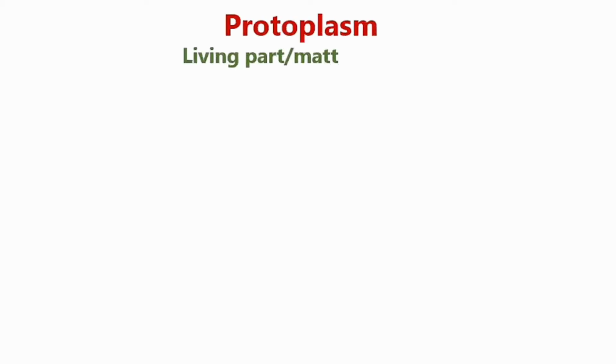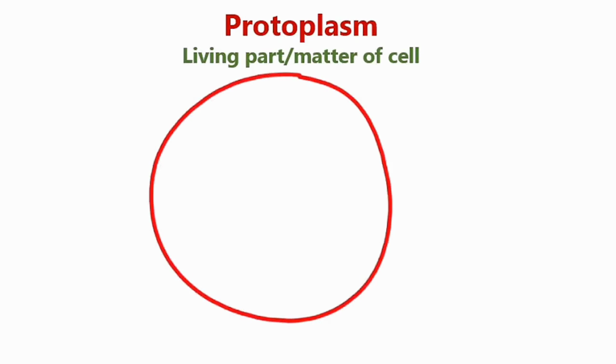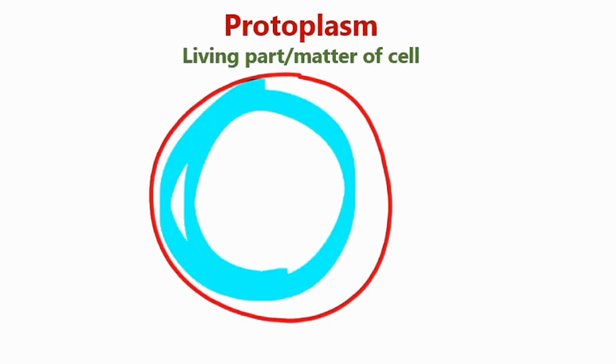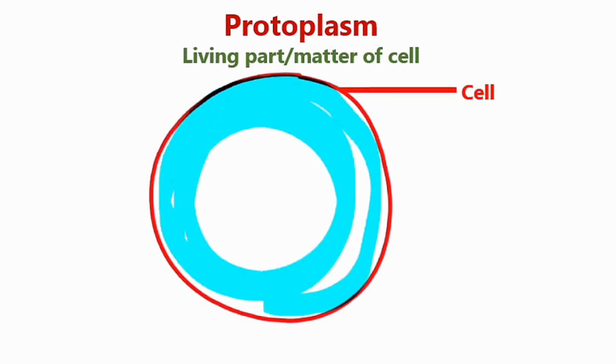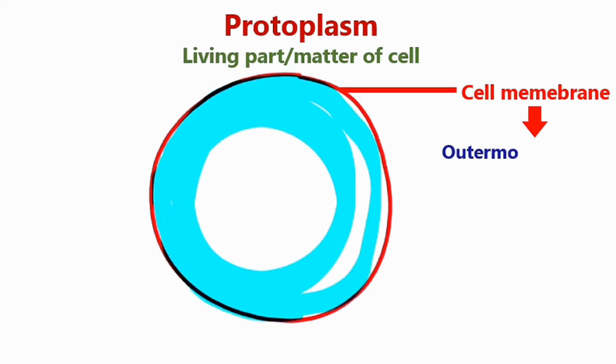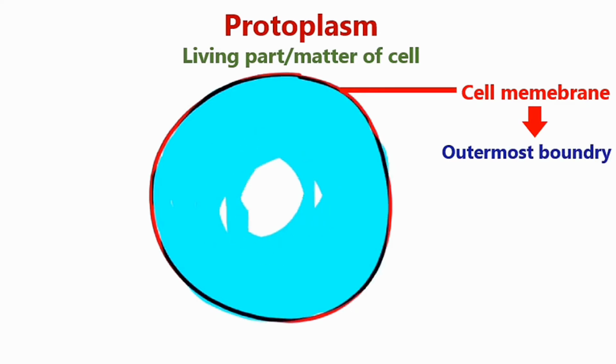Protoplasm is the living matter of the cell. It has three main parts: cell membrane, nucleus, and cytoplasm. Cell membrane is the outermost boundary in animal cells, while in plant cells it is covered by another boundary known as cell wall. Cell membrane separates the inside of the cell from outside. It is partially permeable and allows only selective molecules to pass through it. In this way, it helps in maintaining the composition of the cell.